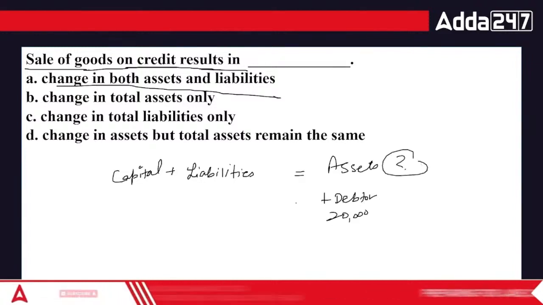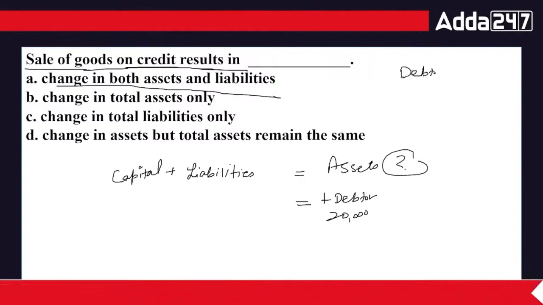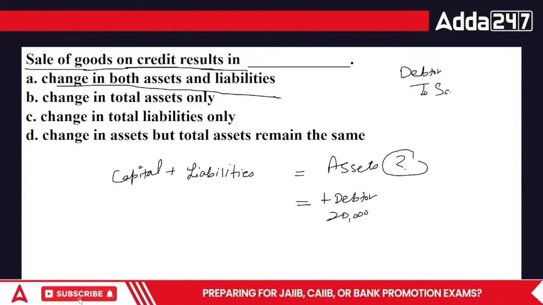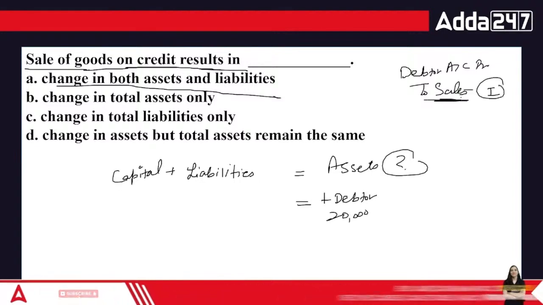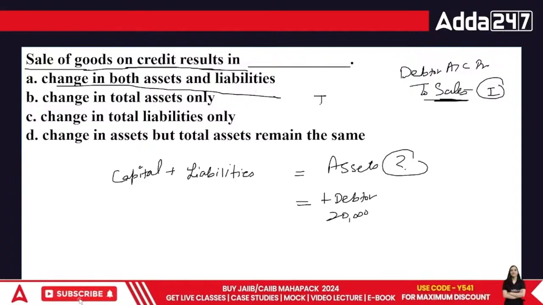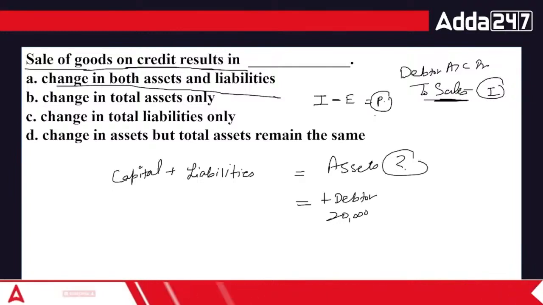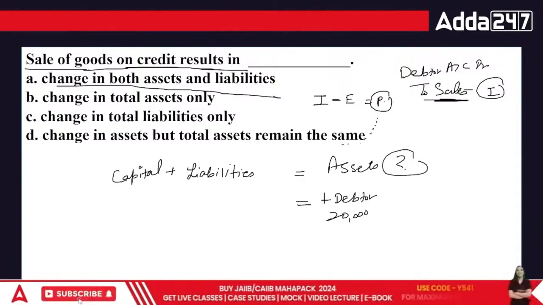I haven't received the cash now. So technically, it is basically debtor to what am I losing? I am losing goods. That means there is an income coming up. You know, sales is my annual income. And how do we find the profit or loss? The profit or loss can be stated that income minus expenses will give you profit. And where does the profit go? Ultimately, whatever profit the organization earns, it is directly taken to the capital.